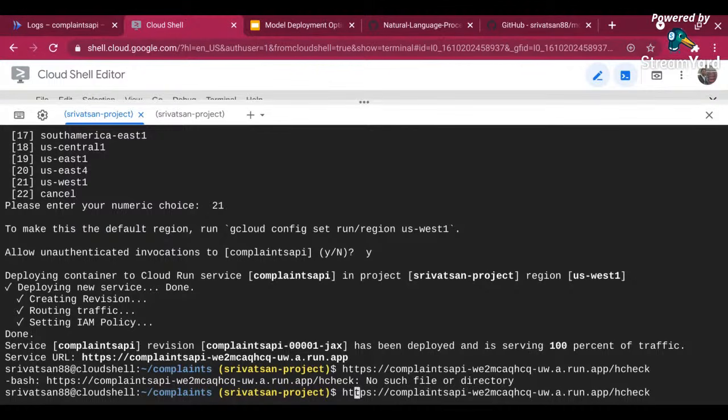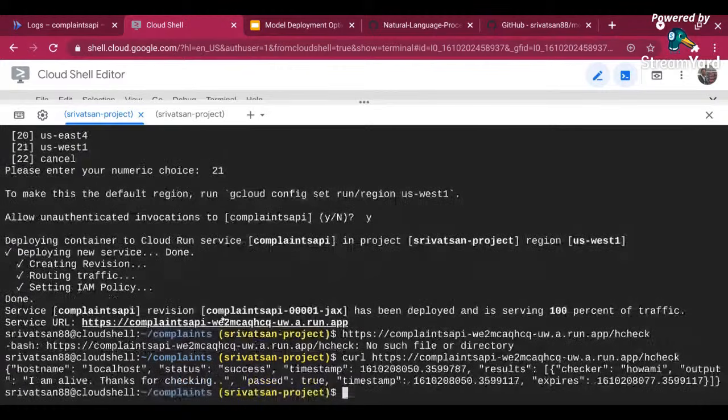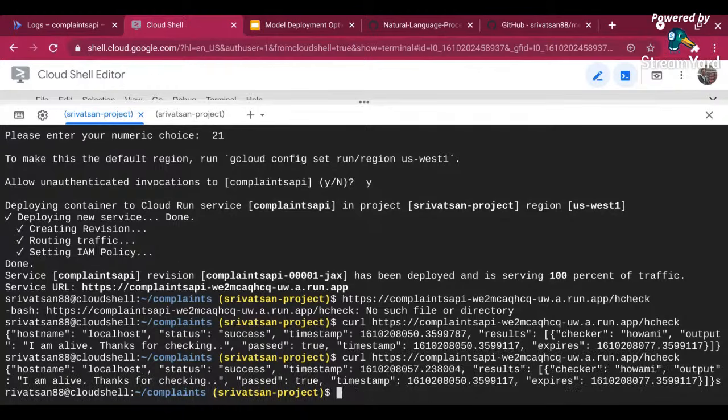I had not given curl. I had to use curl to call the URL, and then here it is. It's going to hit the complaints API and give me the output. It's taking some time because the first time it will create the infrastructure to make sure it's running. What I can do is click on this link. See, the first time, this is what I told you. It has a cold start problem. It scaled down to 0, and next time when you run, the container is up and running.